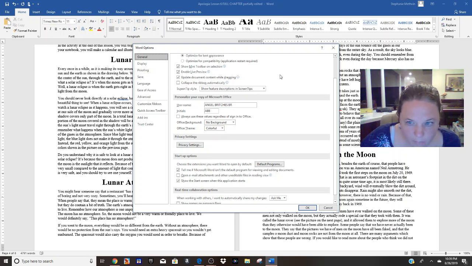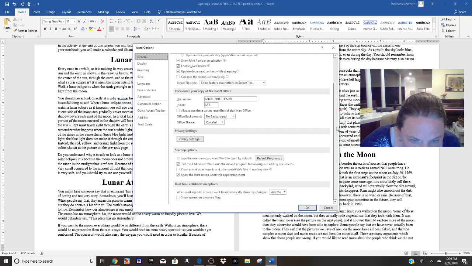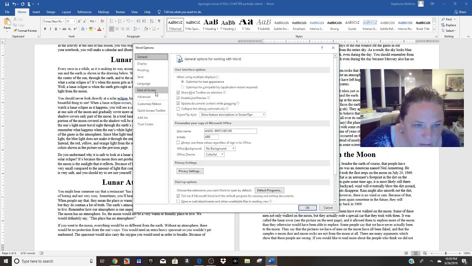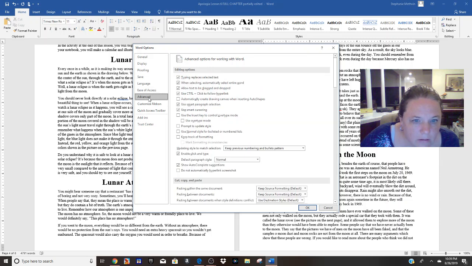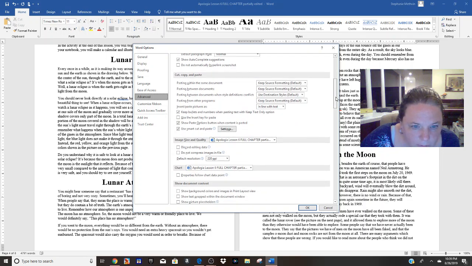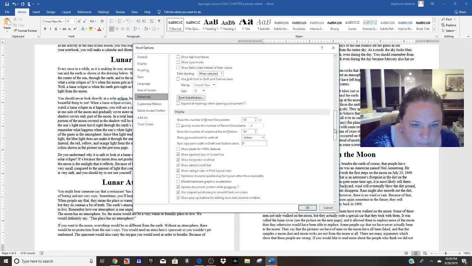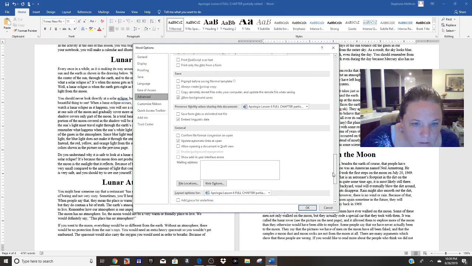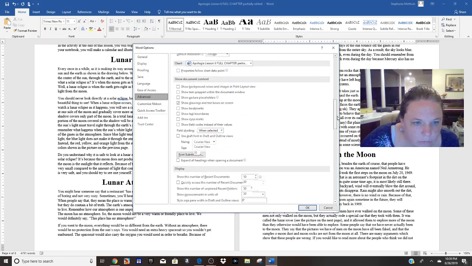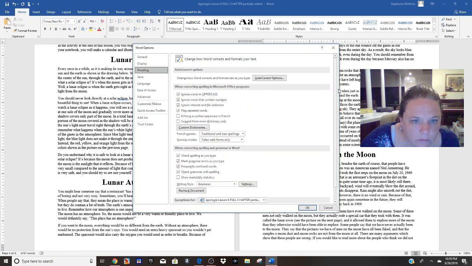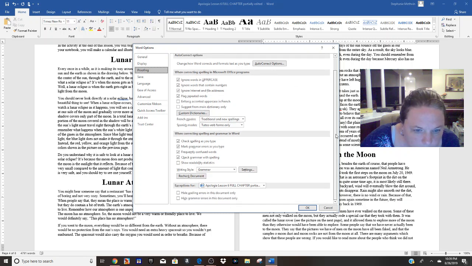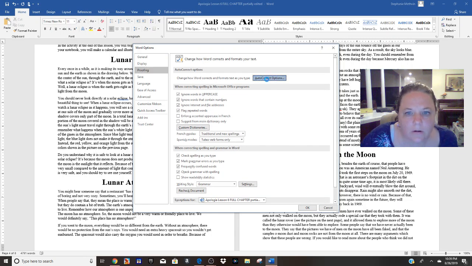I can't remember exactly where this is, but I think it is in, I should have found this before I decided to show it to you. I think it's under autocorrect stuff. It might be here. No, okay, so autocorrect options. Maybe this isn't it.